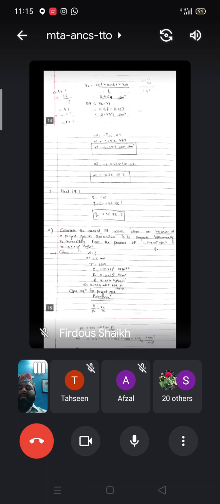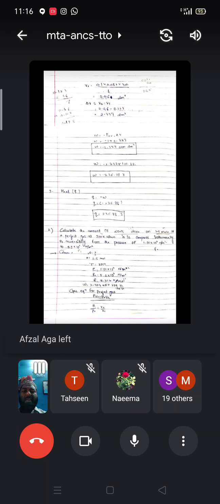Then heat, the Q, is equal to minus W. You can just take the value of W, minus becomes plus, that is Q is equal to 236.78 joule. Very simple it is again.